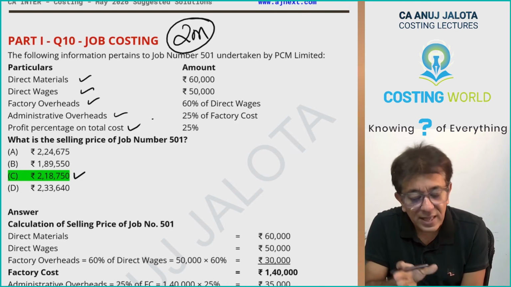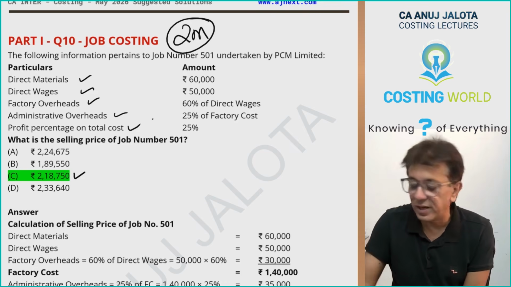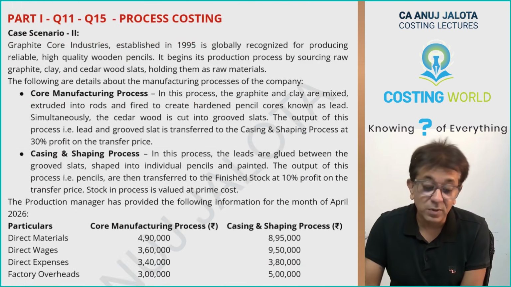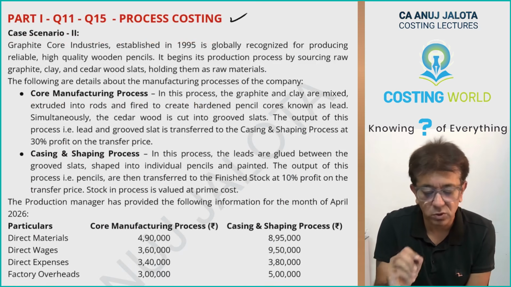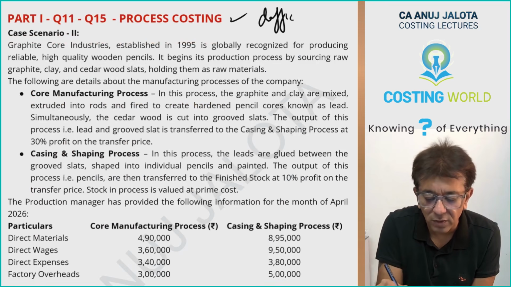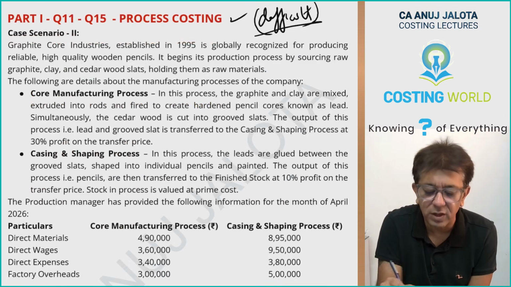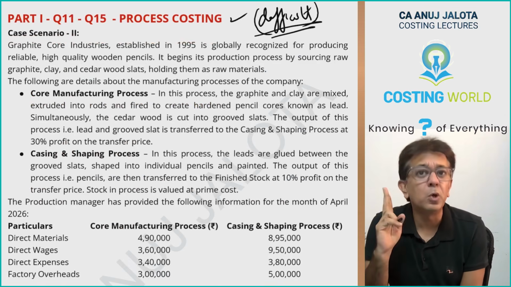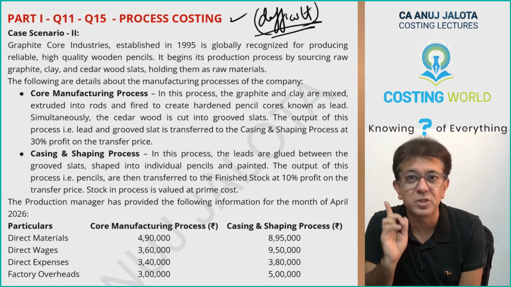In any case, the last 5 questions of 2 marks each were very simple. The next question was time consuming. This was all about your process costing. This was a difficult one, although it should not have been a difficult one for us, because we have done 2 questions like this of inter-process profits.